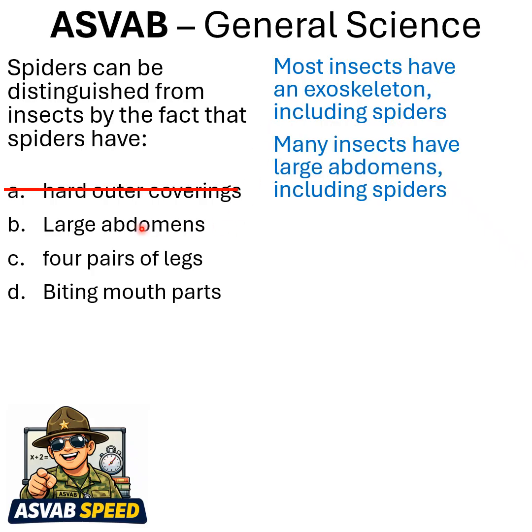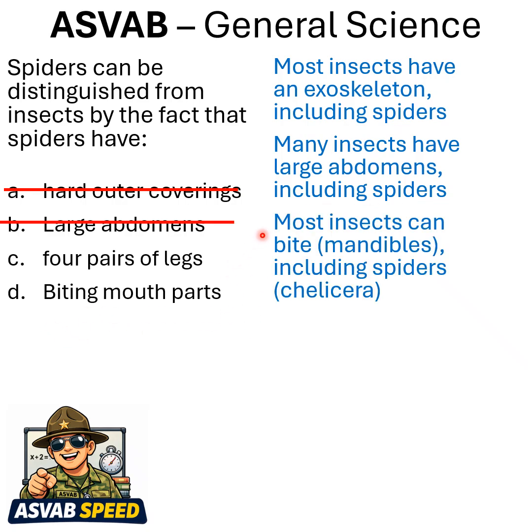Now spiders, aren't they known for large abdomens? Sure are, but many other insects are as well too, so cross that out. How about biting mouth parts? Most insects bite. They use what's called mandibles. Spiders use chelicerae. So that's out.